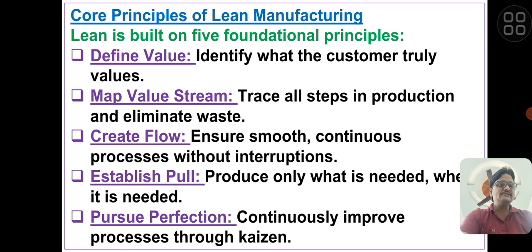Now, third is create flow. It means we need to ensure a smooth, continuous flow without any interruptions or any problems. And fourth is establish pull. It means we need to produce only what is needed and when it is needed. We need to produce only that product. Now next is pursue perfection. That is, we need to improve the process continuously through Kaizen, quality circles, like that.